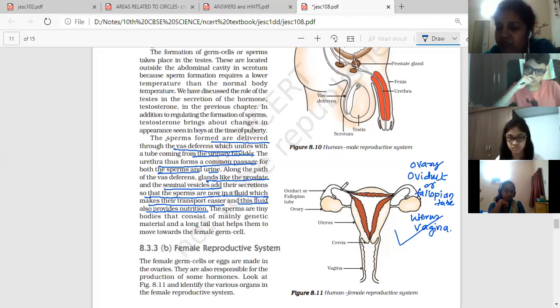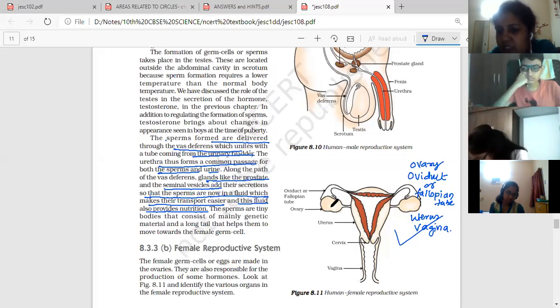A single ovary releases the ovum, that is the egg. Whichever ovum matures is released into the fallopian tube or oviduct. That process is called ovulation. So ovulation is a process in which the ovary releases a mature ovum into the fallopian tube.